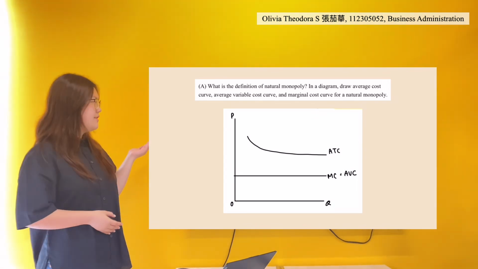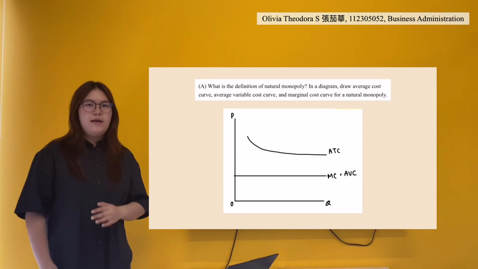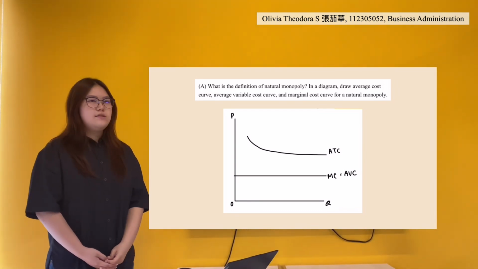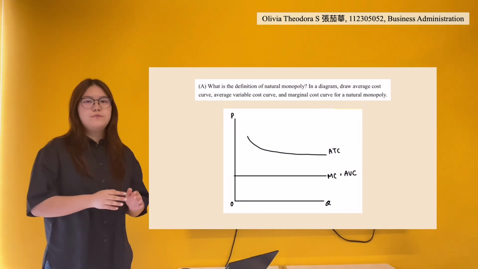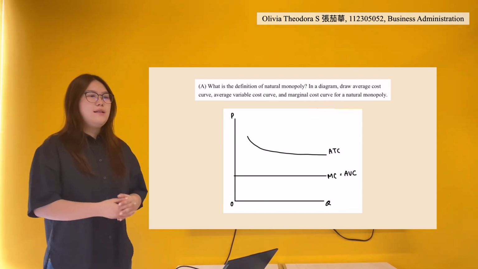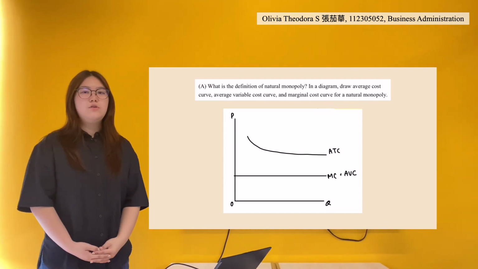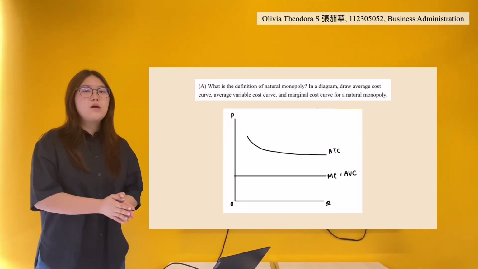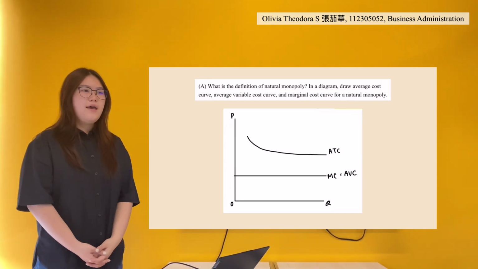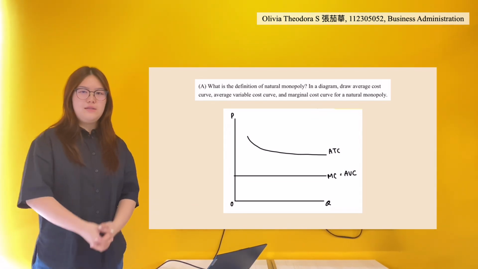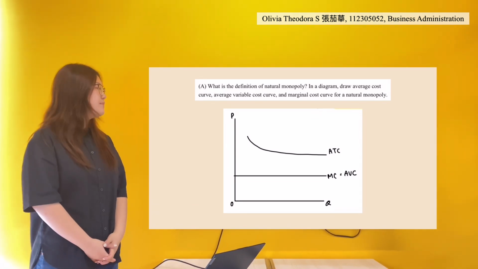And that's why, as you can see here, it started a bit high. As the quantity increased, the average total cost, or the fixed cost itself, would spread more and more, making it less and less. The variable cost for a natural monopoly is also assumed to be very, very small for the firm. This is why the average total cost is shaped more and more like a horizontal line, but keeps on decreasing.